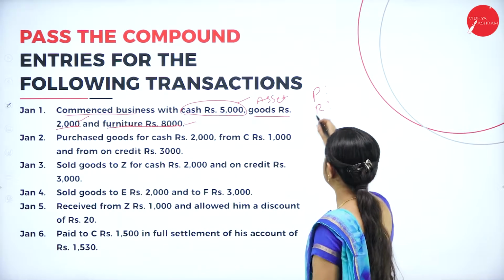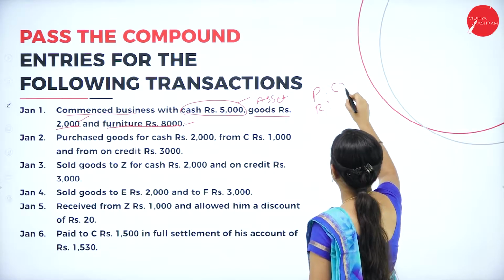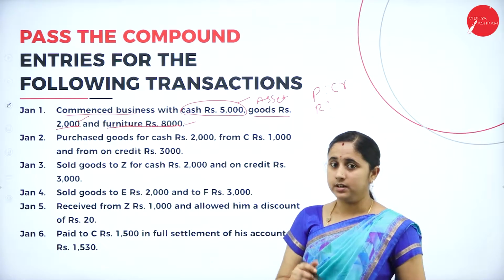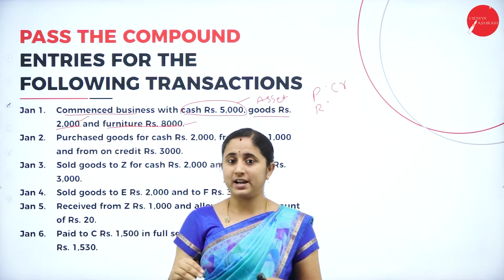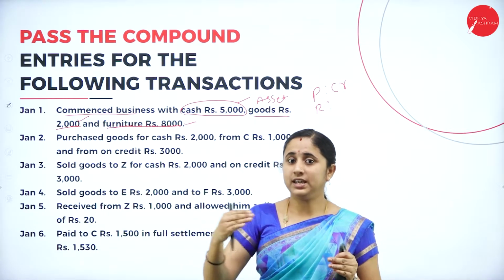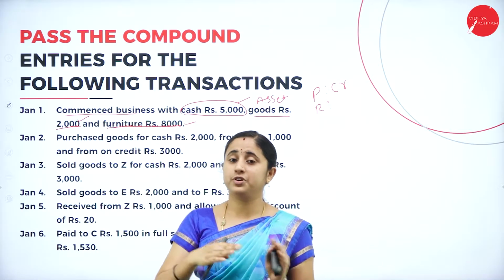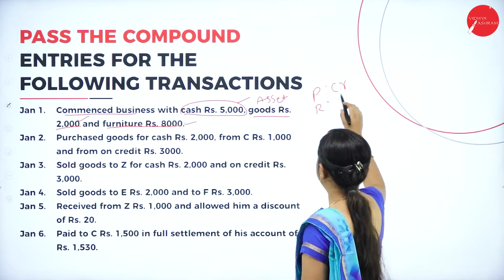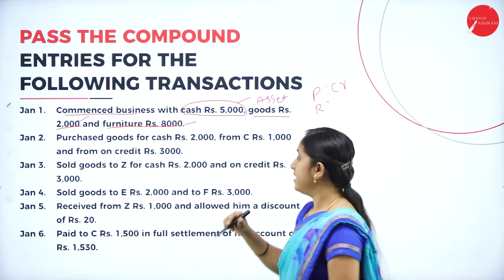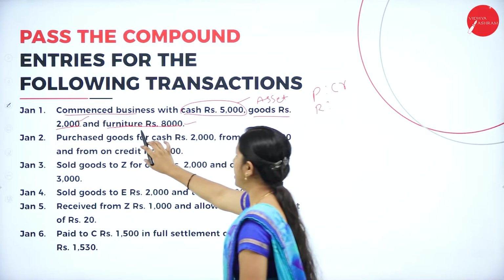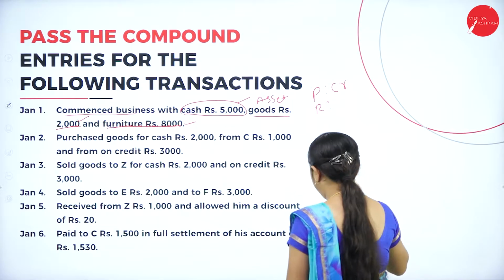So, he is the giver. So, you need to credit the person. Instead of writing the person, you can write the person is bringing all the assets in the form of capital. So, capital account should be credited and cash, goods and furniture should be debited.